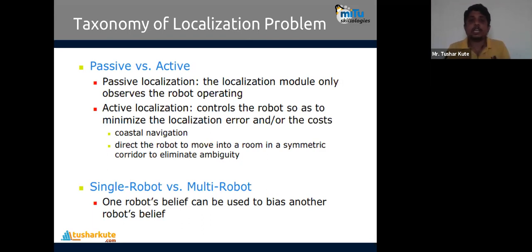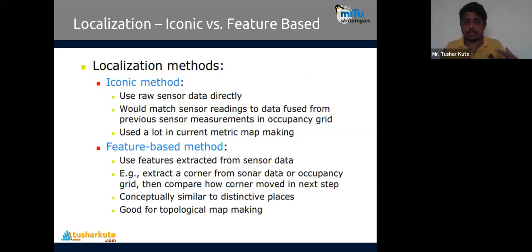This kind of involvement in localization is possible. What are the methods that localization will require? Two methods are used. The first is the iconic method, and the second is the feature-based method. In the iconic method, it uses the raw sensor data directly, as it is. So no filtering is done there.